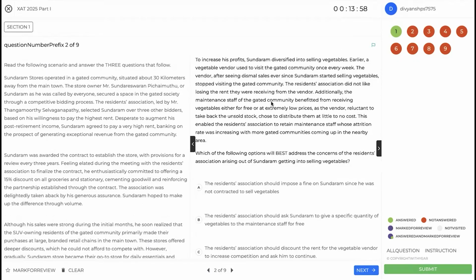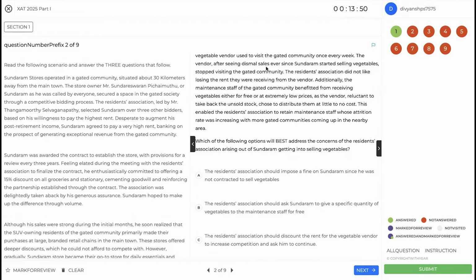I'll move ahead. To increase his profit, Sundaram diversified into selling vegetables. A vegetable vendor used to visit. The vendor, seeing dismal sales after Sundaram, stopped visiting. The association does not like that because they're losing the rent. The maintenance staff benefited from receiving vegetables. Okay, this enabled him to retain maintenance staff whose attrition rate has increased.